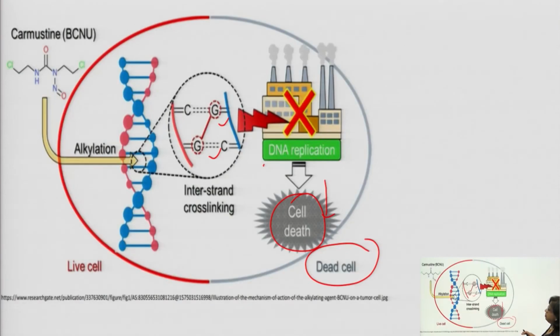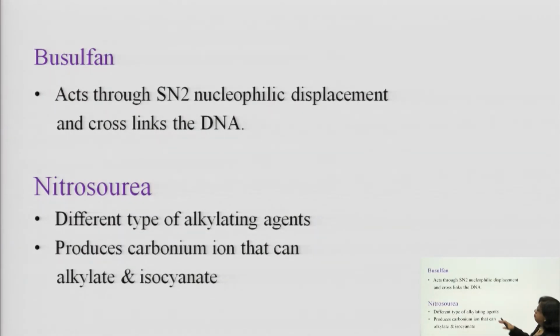So, another example you can take is busulfan. This drug acts through SN2 nucleophilic displacement and it cross-links the DNA. You have to mention one mechanism in detail, like nitrogen mustard, which I have mentioned here. For another example, you can just show it in words: busulfan acts through an SN2 nucleophilic mechanism and cross-links the DNA. That is sufficient.